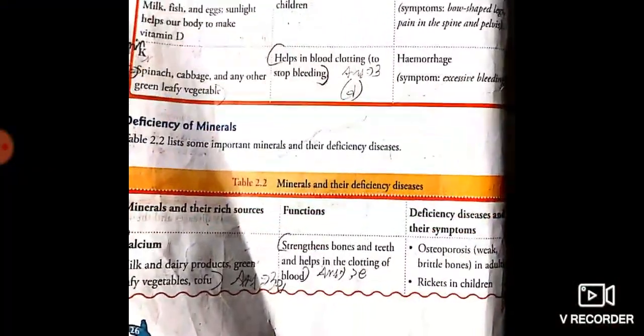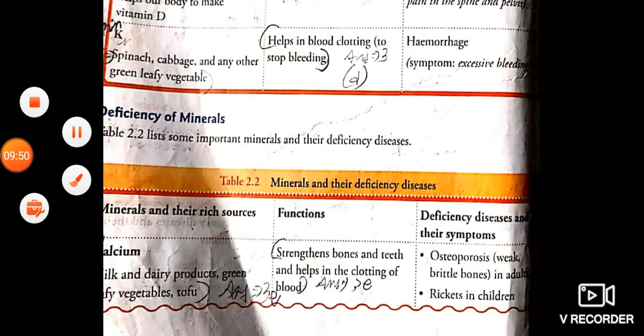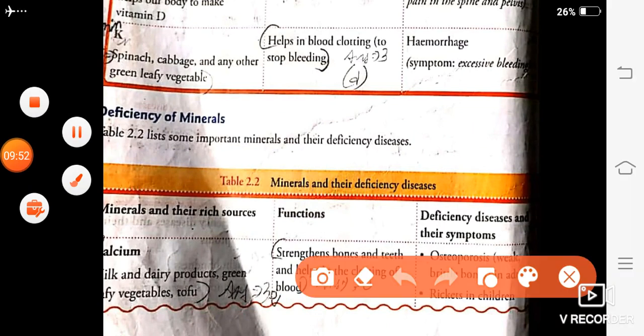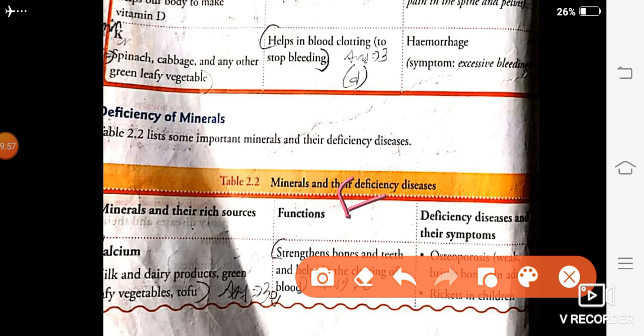Calcium. So again in the table. So function is to strengthen bones and teeth and help in the clotting of blood. Function of the calcium: strengthen bones and teeth and helps in the clotting of blood. Sources: milk and dairy products. Okay, next,